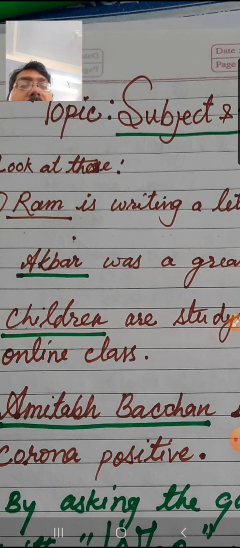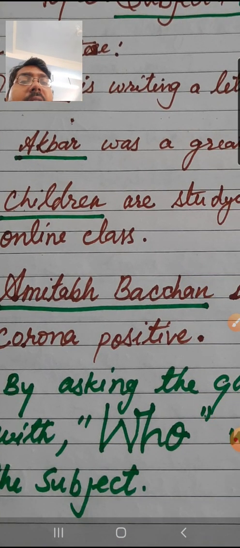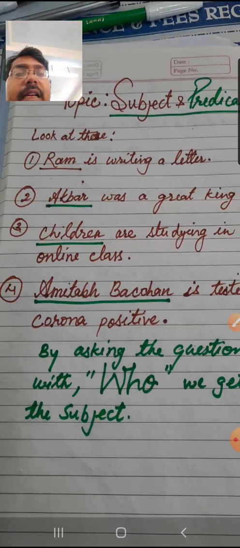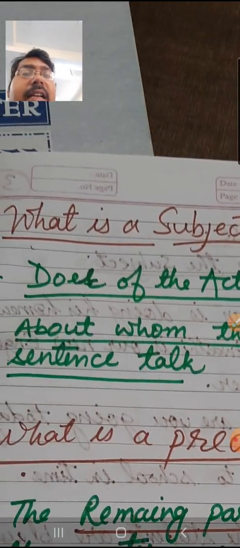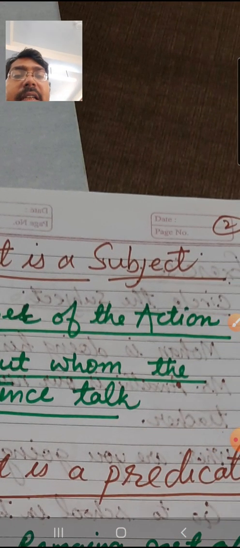In the next sentence, children are studying in the online class. What action is happening here? Studying in online class. And who is doing this action? This action is done by children. So children is the subject. In this way we can say that subject is the doer of the action in a sentence.